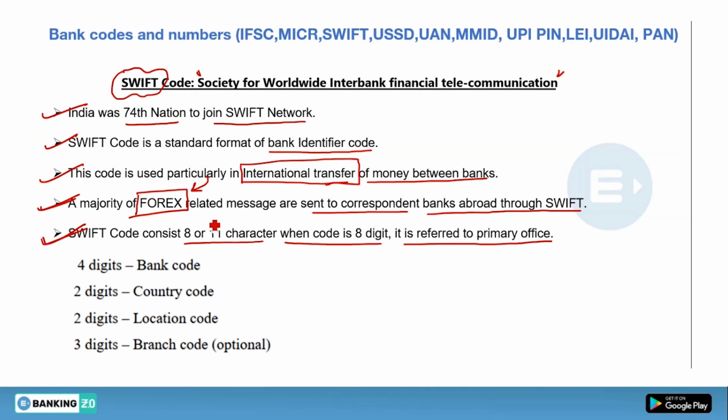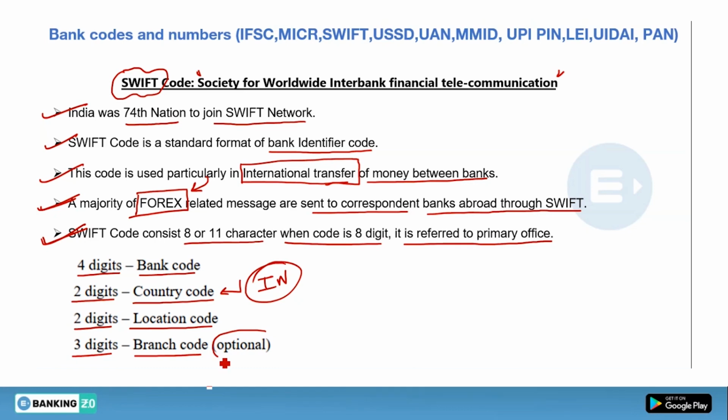So how to segregate this 8 or 11 characters? The first 4 digits represent the bank code. The next 2 digits represent the country code. Country code means for India we use IN. So this is our country code. And the next 2 digits represent the location code, and the next 3 digits represent branch code, which is optional.